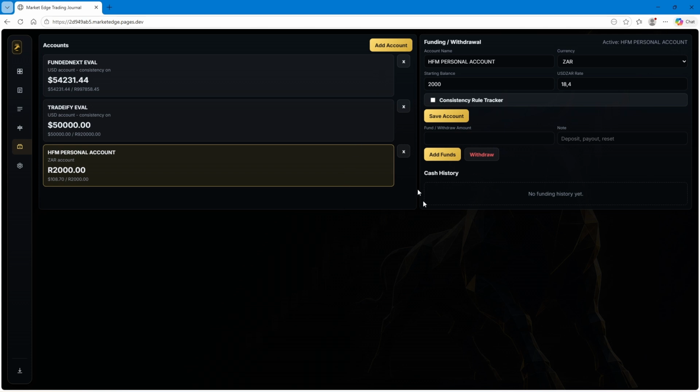So you're going to want to press withdraw, and then you can withdraw your funds. Let's say you want to withdraw 500. Just press withdraw, and it goes right there and deducts from here. So now you can continue with this account knowing that you had a withdrawal, and you can see over the month, okay, I made 5 withdrawals of this account and I started at 2K.